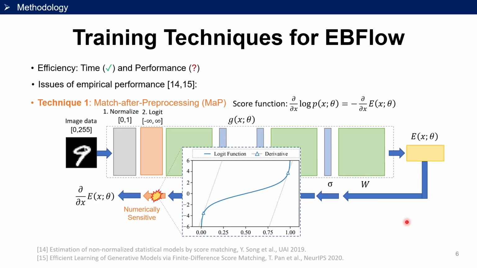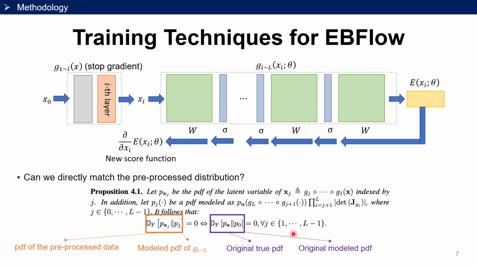However, directly applying the score matching objectives may exhibit decreased performance. This is due to the logit preprocessing layer commonly used in flow-based models. It has extremely large derivatives near 0 and 1. To tackle this issue, we propose to match the preprocessed distribution to improve training stability and prove that this match after preprocessing technique is valid.